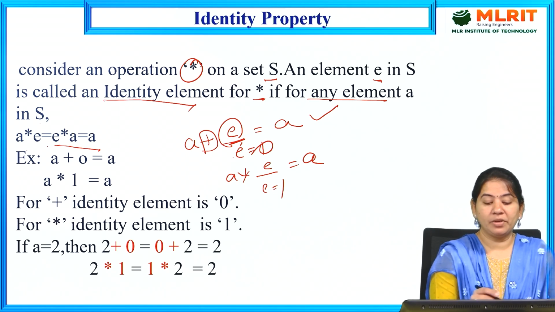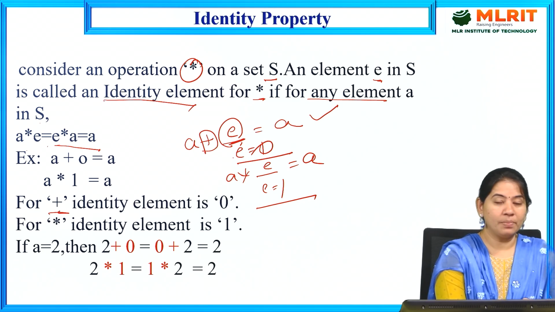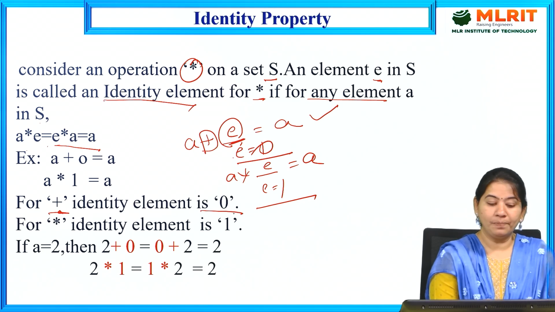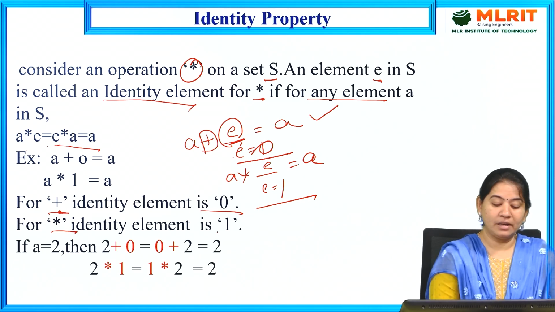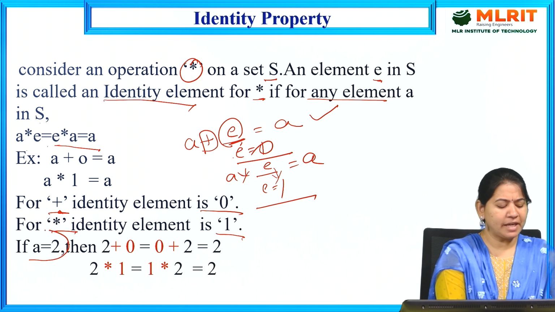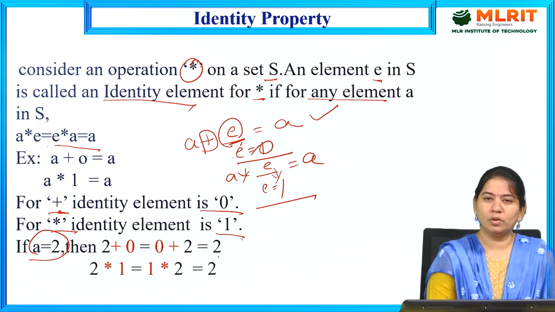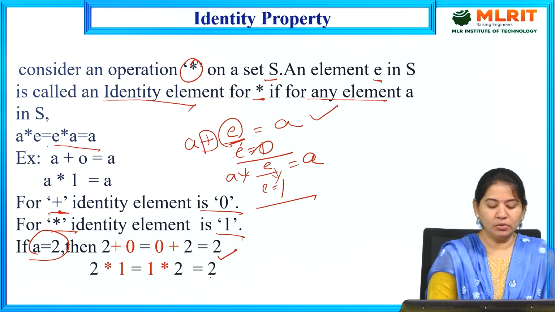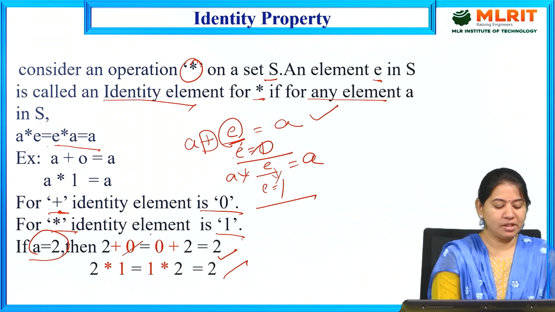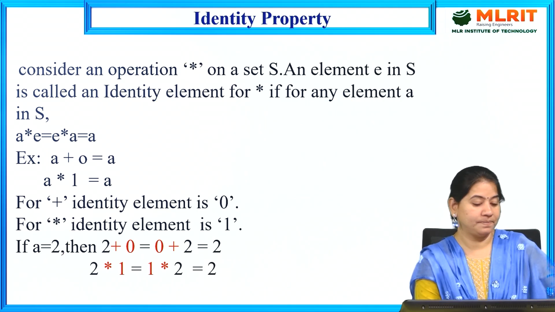So for the plus operator, the identity element is 0, and for the star operation, the identity element is 1. This element is called the identity element. Suppose a is equal to 2. Then 2 plus 0 is equal to 2 only, and 2 into 1 is equal to 2 only. So the e value is 0 for addition and 1 for multiplication.